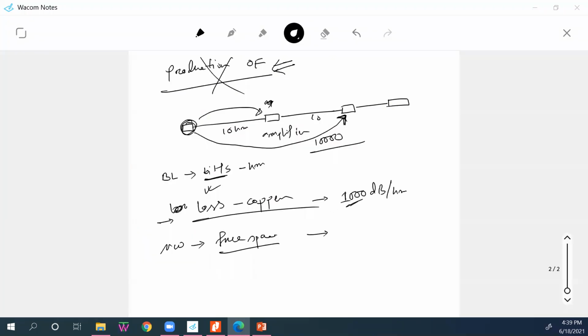So let me write: optical fiber communication generation. Guys, can you see my writing?